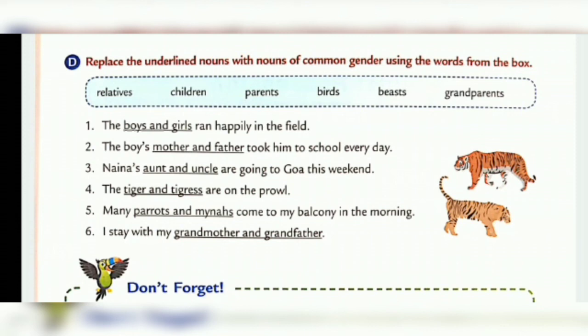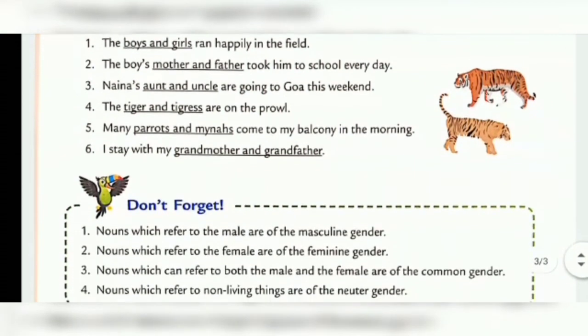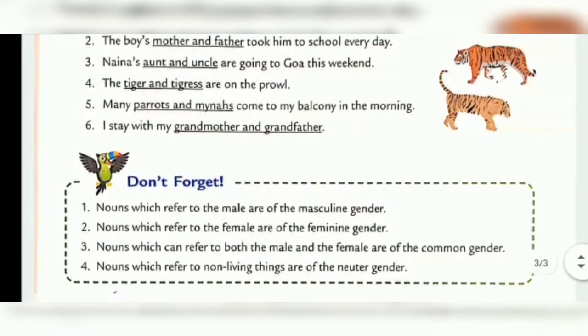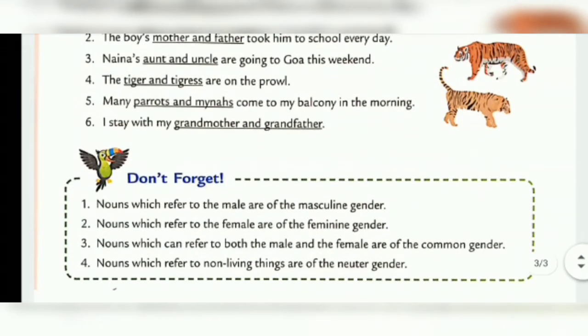Number 4, the tiger and tigress are on the prowl. Number 5, many parrots and mainas come to my balcony in the morning. Number 6, I stay with my grandmother and grandfather.